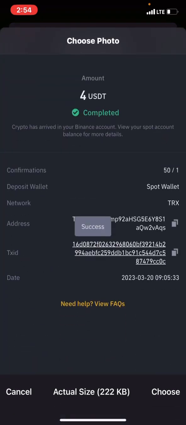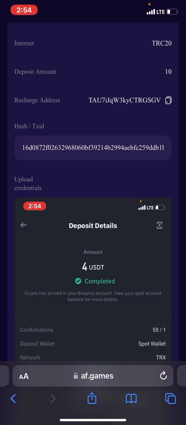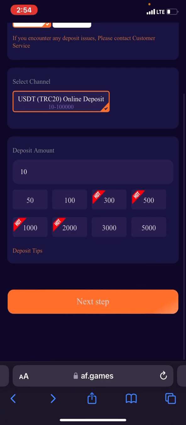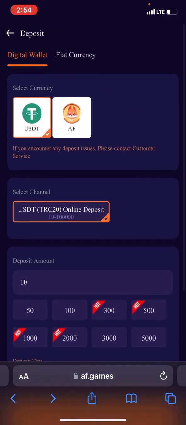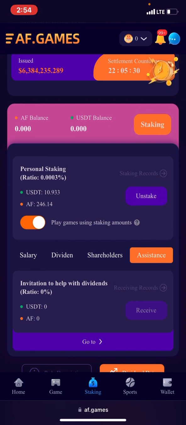Tap it, choose, and then you click on what? Submit. That's how to actually fill in your deposit details. Do you understand? It's advisable to deposit, because if you deposit, you can actually earn without depositing. But now they've cancelled everything. You have to deposit to get Afcoin. Do you understand? Now when you deposit, you earn Afcoin, 300 Afcoin.